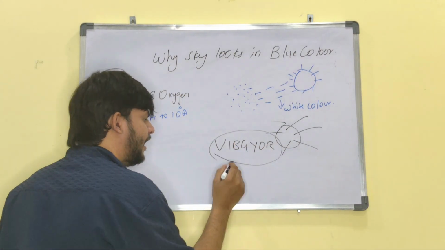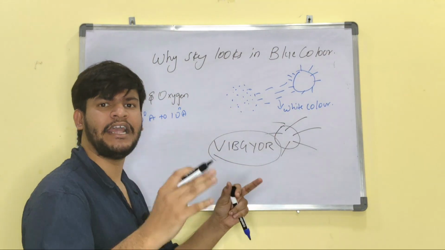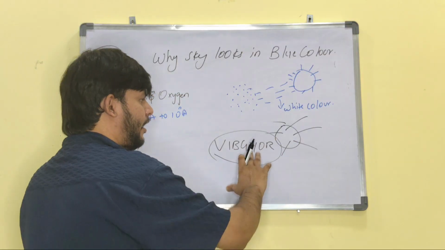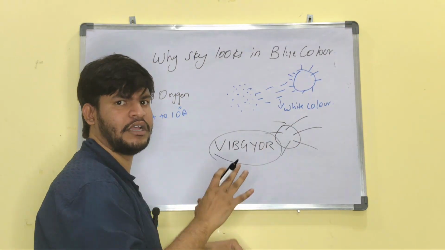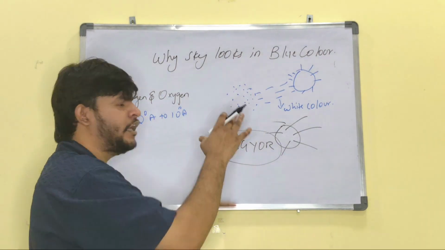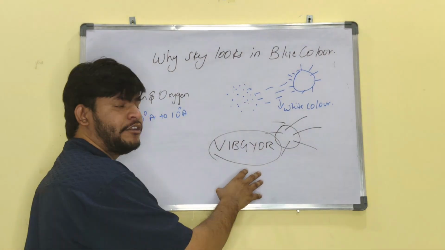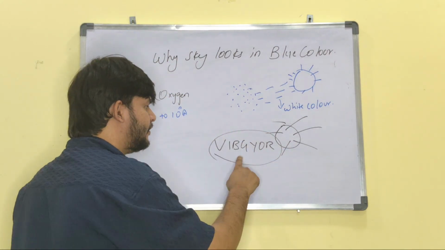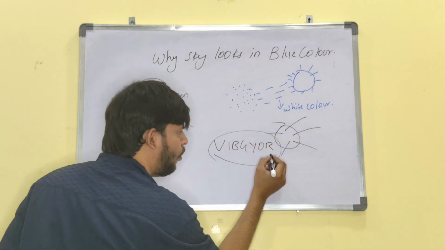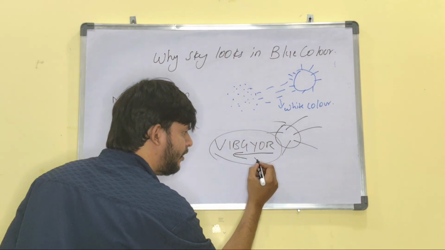When light reflects back all the colors, then we can see the light as white color. So this white color consists of all the 7 colors. Whenever these 7 colors come in contact with nitrogen and oxygen, these nitrogen and oxygen will absorb the high wavelength light, leaving the low wavelength. As we know, as we travel from red to violet, the wavelength will be decreasing.